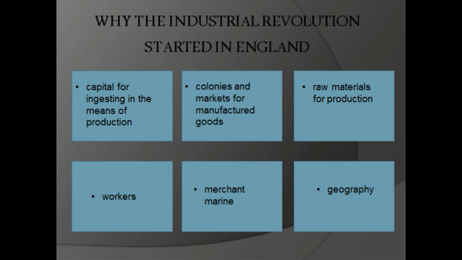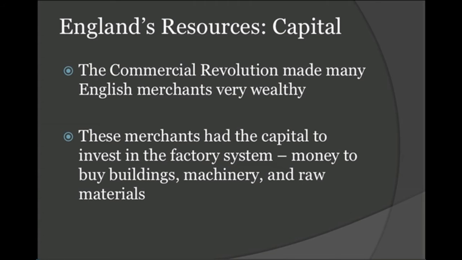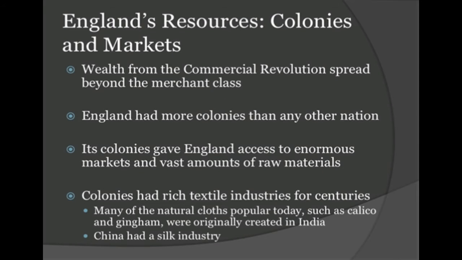Capital for investing in the means of production, colonies and markets for manufactured goods, raw materials for production, workers, merchant marine, and geography. The Commercial Revolution made many English merchants very wealthy. Wealth from the Commercial Revolution spread beyond the merchant class. England had more colonies than any other nation. Its colonies gave England access to enormous markets and vast amounts of raw materials.